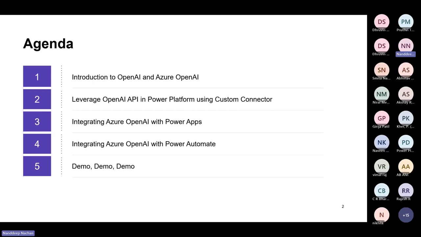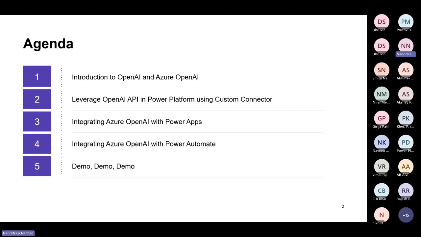Then we will see how we can leverage the OpenAI APIs available from the Azure portal in the Power Platform using something called a custom connector. Then we will see how we can integrate those into Power Apps, and also in Power Automate as well. And then we have very many demos. We just have 12 slides, so expect a lot of demos, a lot of things that we are going to show.